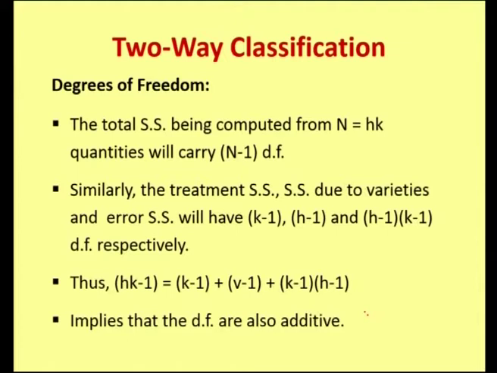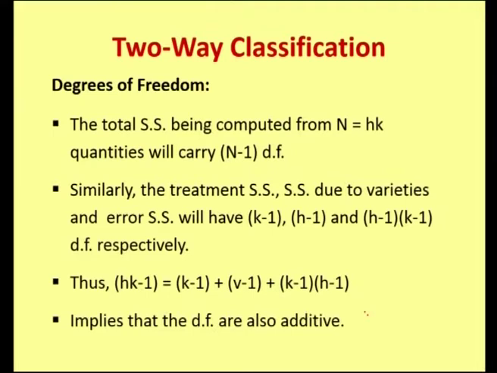The total sum of squares is computed from n, that is actually h k, because we have k treatments and h varieties. So, h k is nothing but the total number of observations n. It will have n minus 1 degrees of freedom, for treatments it is k minus 1, for sum of squares due to varieties we have h minus 1, and finally sum of squares due to error will have h minus 1 times k minus 1 degrees of freedom.